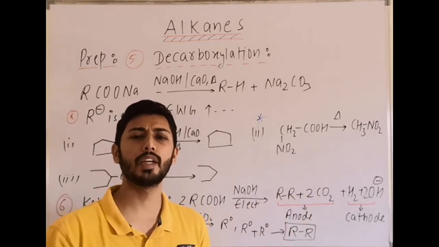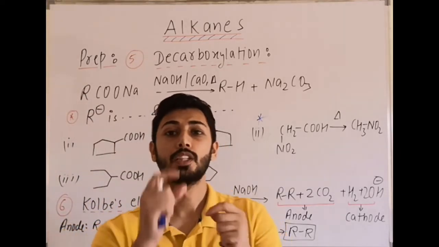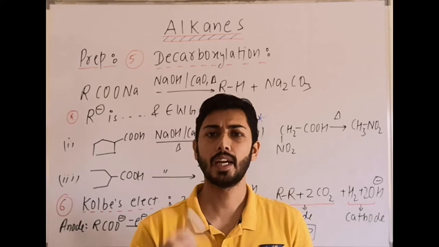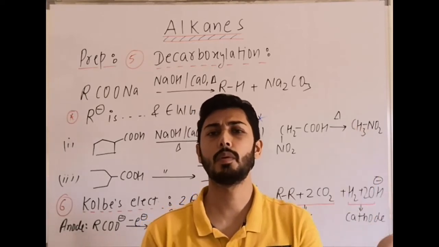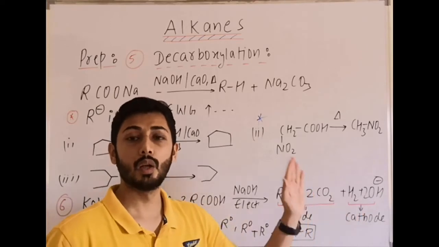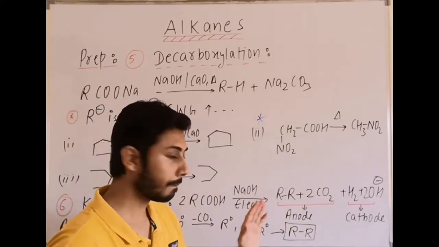So here the important point is that an even-numbered alkane is formed, and CO2 is evolved at the anode, clear? And at the cathode H2 gas is evolved plus OH minus. So that is the equation I am writing here. Remember which products are formed at which electrodes, clear?